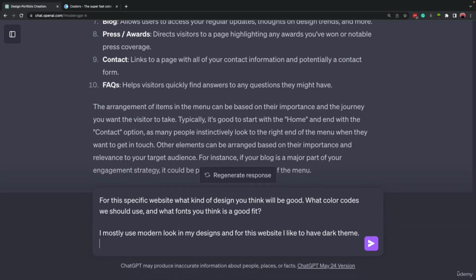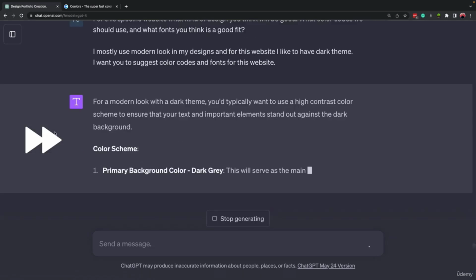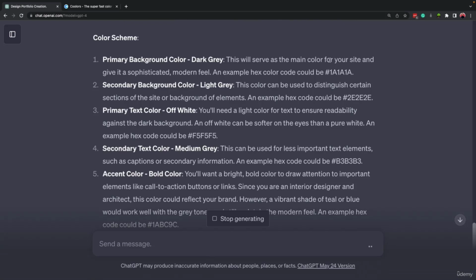Now, the main task. We mentioned the main task before, but now we can make it more clear. I want you to suggest color codes and fonts for this website. So let's see the response of ChatGPT. All right, so here are the colors that ChatGPT mentioned, and at the end you can see the code.